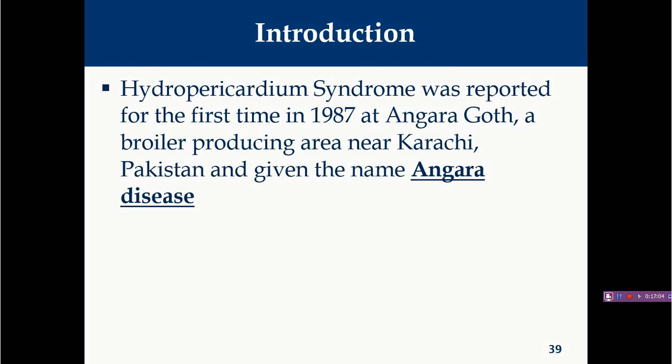But in hepatitis hydropericardium syndrome, it may reach up to 70%. And most importantly, as the name itself indicates, you will find accumulation of fluid in the pericardial sac along with abnormality in the liver. So you will find hydropericardium, as well as friable livers with intranuclear inclusion bodies.